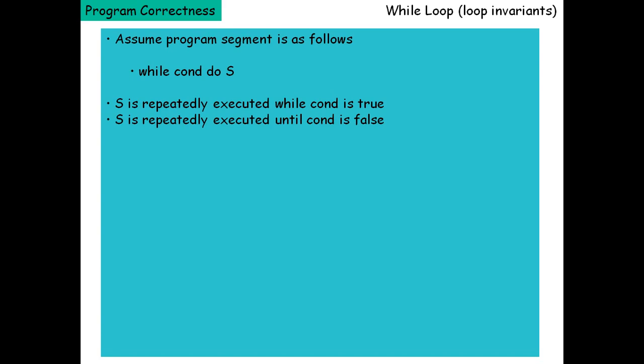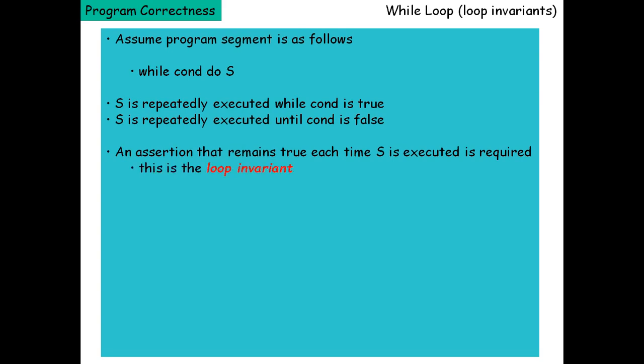So S will be repeated as long as the condition is true. Otherwise, if the condition is false, then S will terminate. That means till the condition is false, S will execute. So an assertion that remains true each time S is executed is required. This is called a loop invariant.